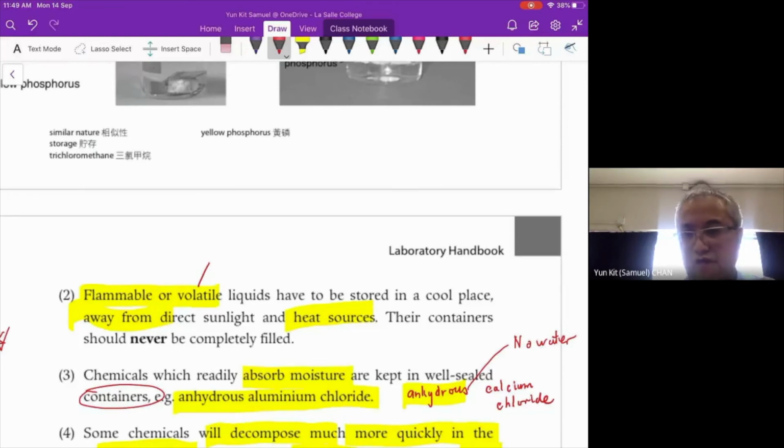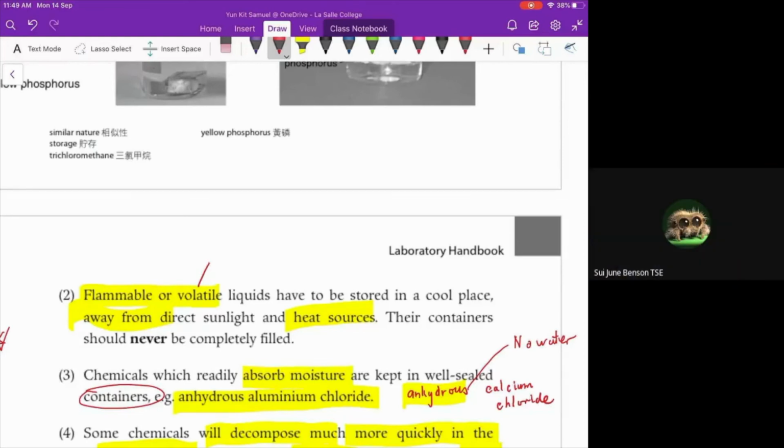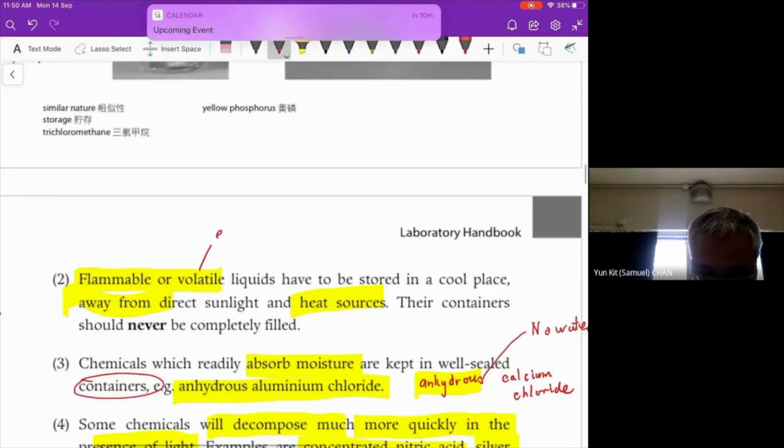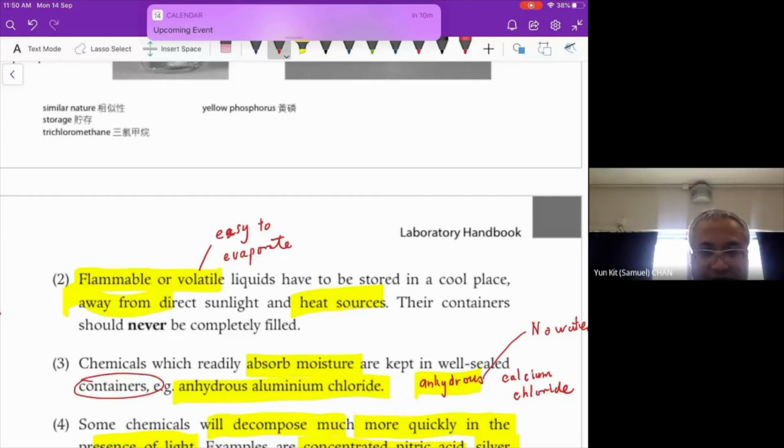Okay, please look at the chat room there. Easily evaporated. Yes, easy to evaporate. Okay, please write it down. Volatile means it is easy to evaporate. If it is easy to evaporate and it is flammable, then it can catch fire very easily. So we have to keep them away from heat sources or direct sunlight.